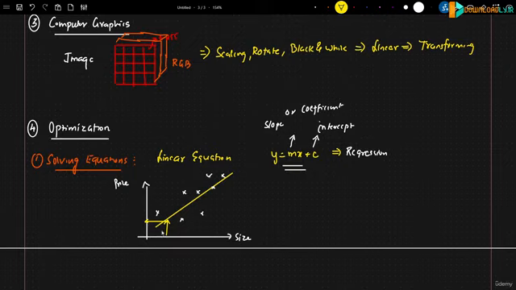Now just think over this. If you really want to create this line, this is the equation of the line. For this line, you need to have the right m value and the right c value. Otherwise, you can create the line in this way also, or this way, or this way. Why did I select this line only? The reason is very simple: the differences between these points are minimal. If I do the summation of these differences or errors with respect to my training data, it is minimal.